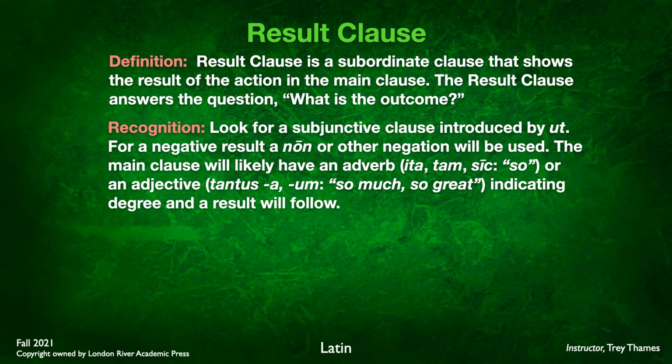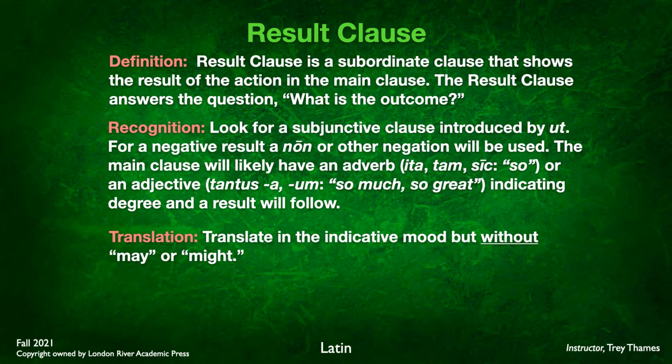The main clause will likely have an adverb like ita, tam, sic, which means so, or it could have the adjective tantus, a, um, meaning so much or so great, indicating the degree and a result that will follow. Translate it in the indicative mood, but without may or might. So you do not use may or might in the result clause.